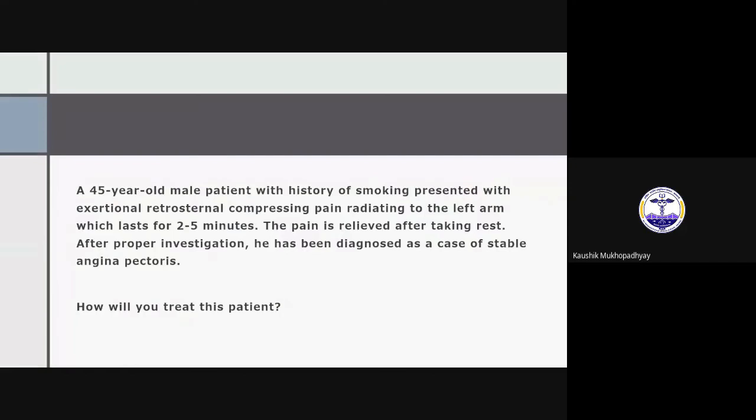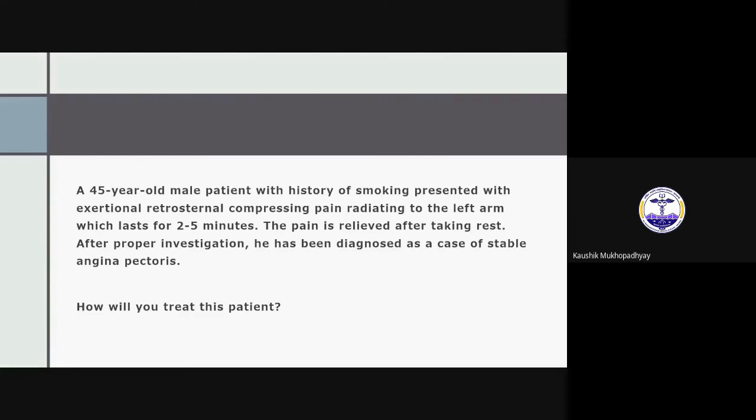Now we have discussed all of this. Now how to treat a patient? Let's finish this anti-anginal discussion with a case. A 45-year-old male patient with history of smoking presented with exertional retrosternal compressing chest pain radiating to the left arm, which lasts for 2 to 5 minutes. The pain is relieved after taking rest. So this is a classical case of stable angina.